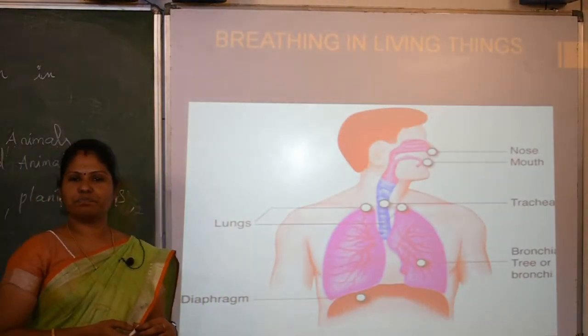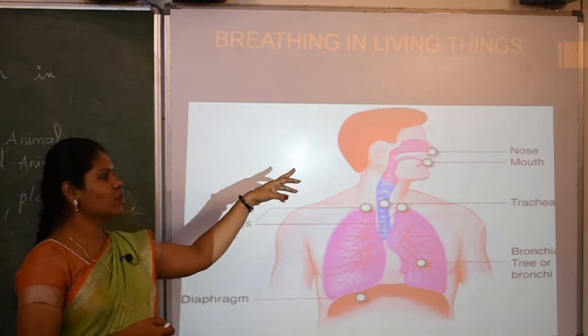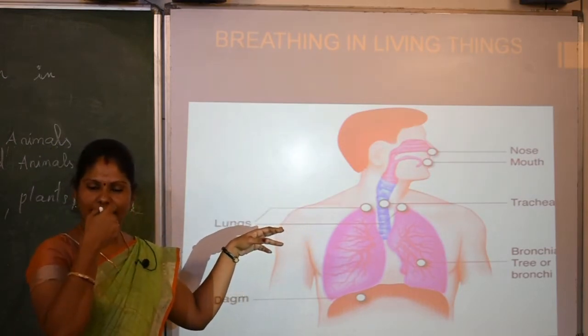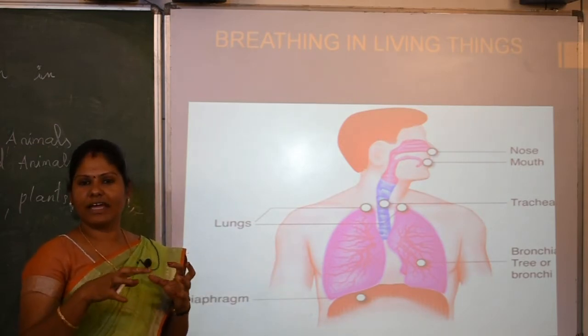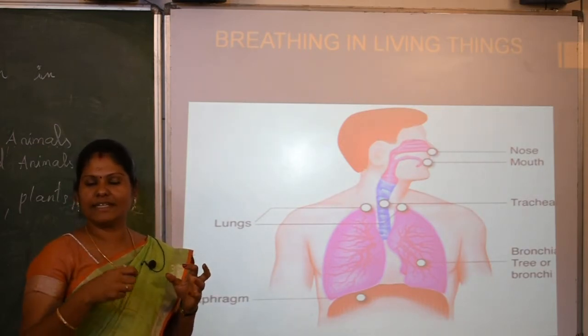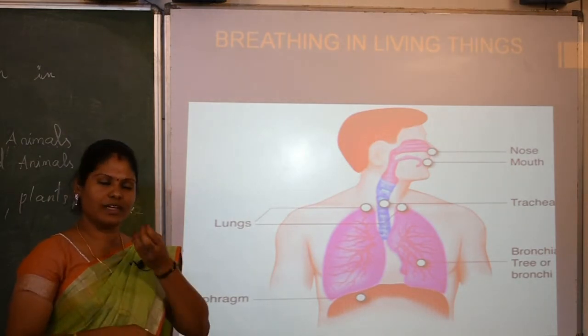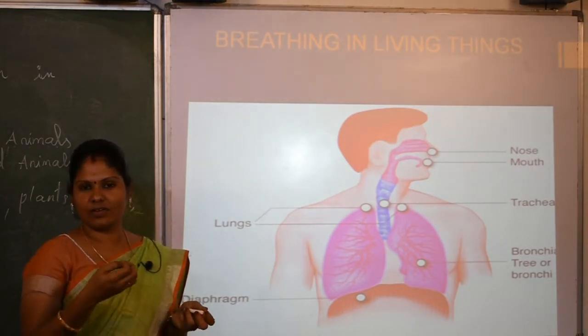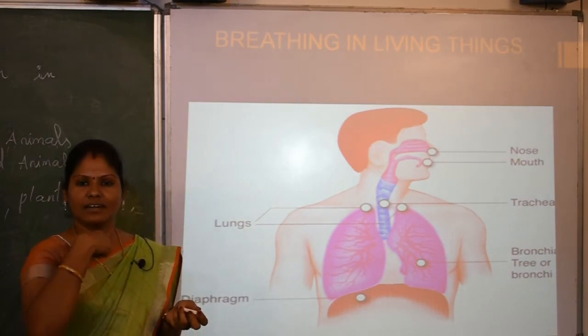So how are we breathing in? It is through our nose, mouth, windpipe and lungs. These are the main parts for taking a breath. The oxygen which we breathe gets into our nose, and through the windpipe it enters our lungs.